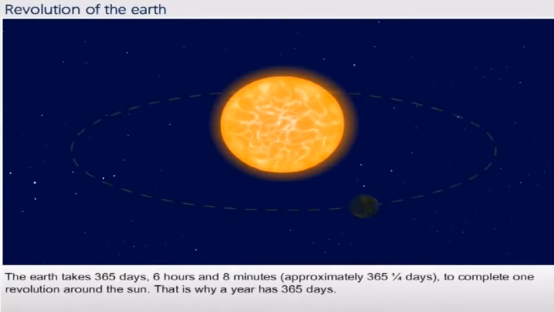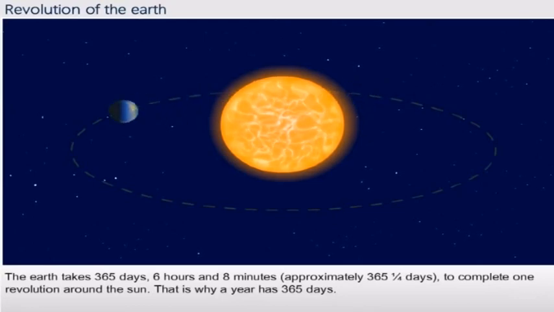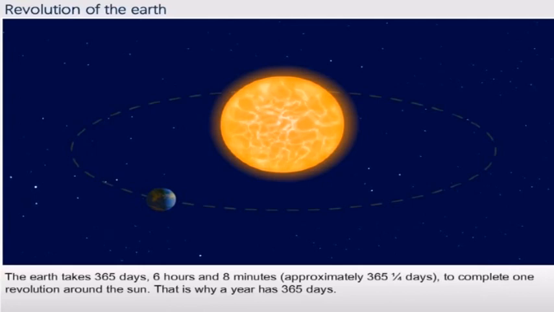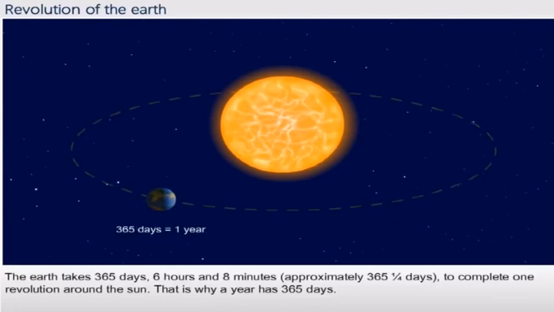In the same way, revolution. The movement of the earth around the sun is called revolution. It takes around 365 days for one revolution. It causes seasons. Children, now you have clearly understood the meaning of rotation as well as revolution. Rotation causes day and night and revolution causes seasons.